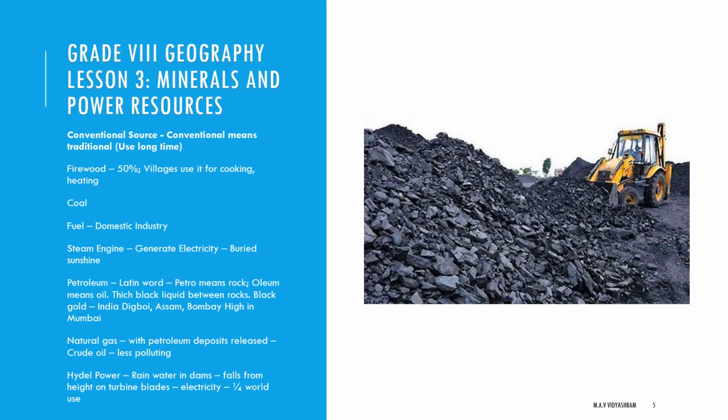It is sent to refineries, which process the crude oil and produce a variety of products like diesel, petrol, kerosene, wax, plastic and lubricants. Petroleum and its derivatives are called black gold because from petroleum we are getting so many things. Then in India, the leading producers are Digboi in Assam, Bombay High in Mumbai, and the deltas of the Krishna and Godavari rivers.